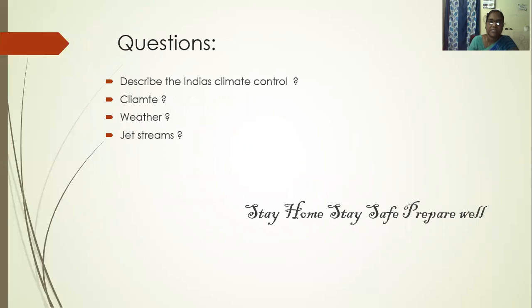So, students, see some questions. Describe India's climate control. This question is very important for the public examination, for a 4 marks question. Next, climate, weather, and jet stream are also important for 1 mark questions.